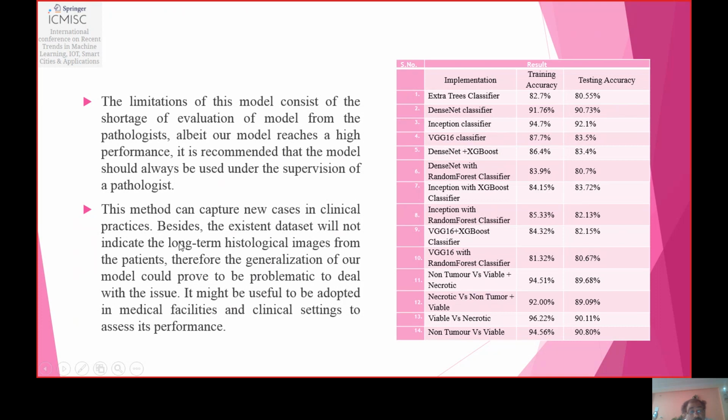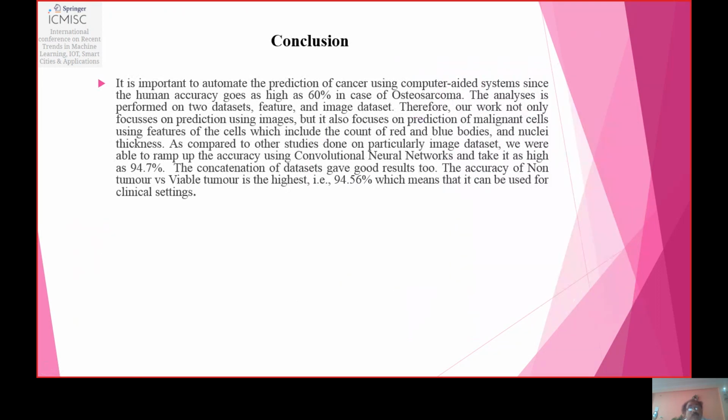So therefore, the generalization of our model could be problematic to deal with. It might be useful to be adopted in medical facilities and clinical settings, as you can see in our table, which shows the results. So we conclude that it is important to automate the prediction of cancer using computer-aided systems, since human accuracy goes as high as 60% in the case of osteosarcoma.